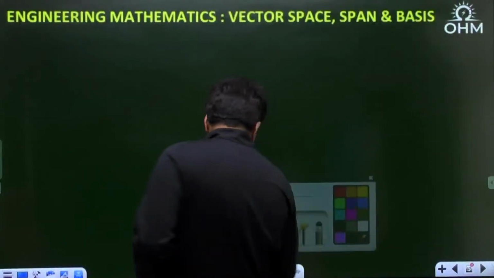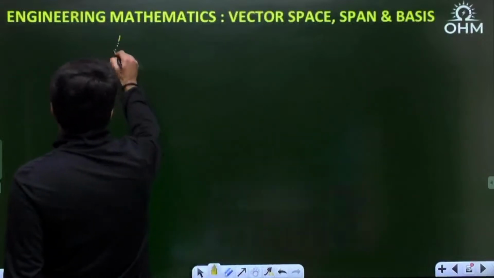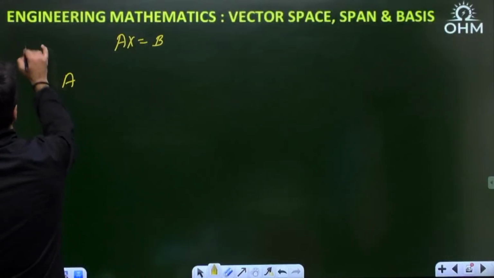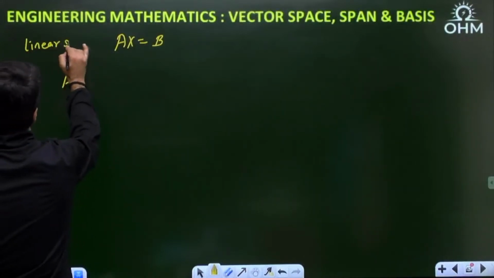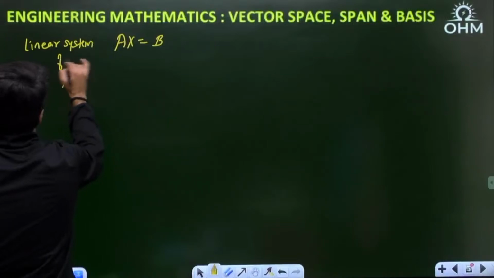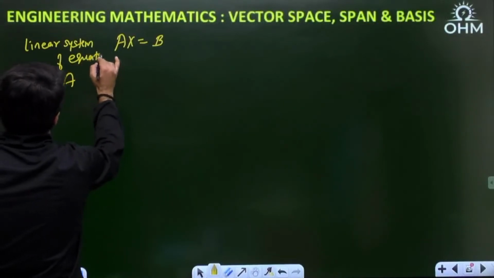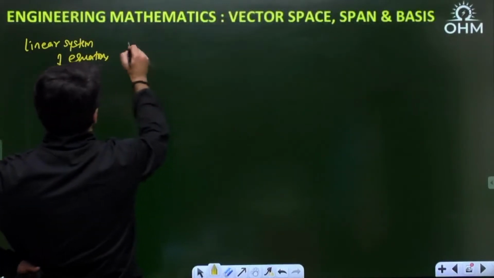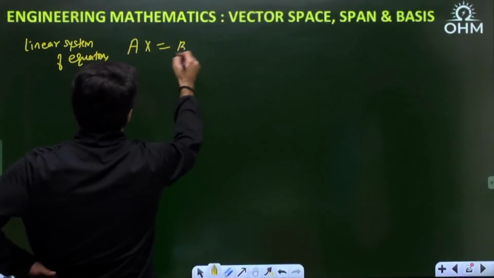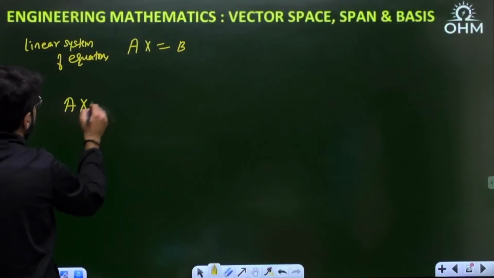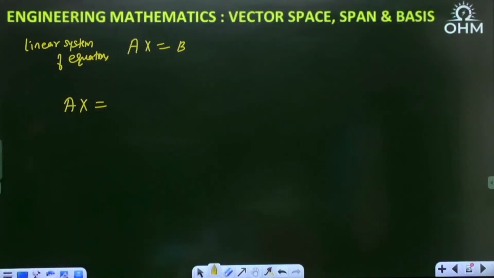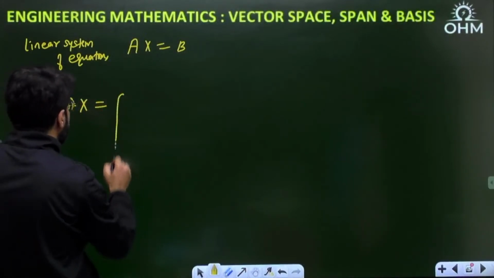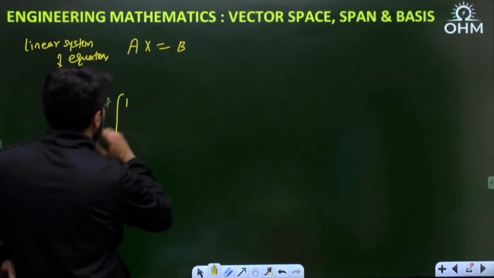Just for an example, let me explain a calculation: the linear system of equations, AX equal to B. First of all, to give you an idea, I'm not going to go into linear systems of equations in this class. That is another entire big story. First of all, what do you mean by this operation AX? Suppose I take any matrix A here.